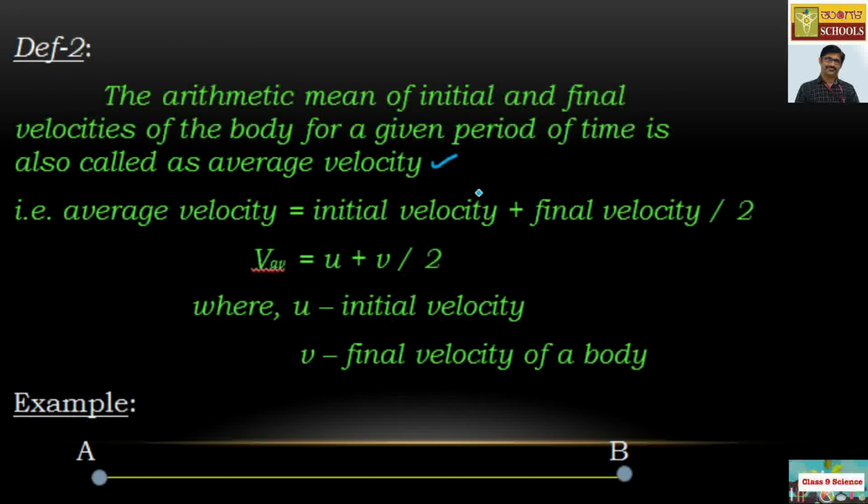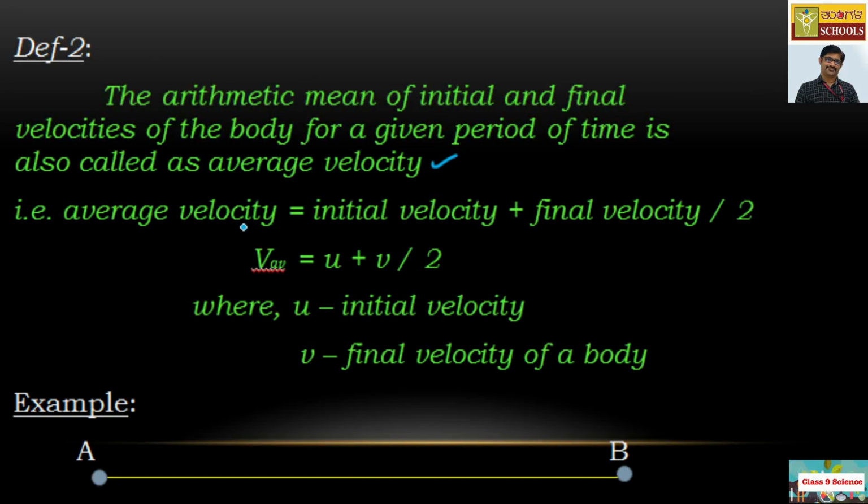Initially it is moving with some speed or velocity, which you note down and take as the initial velocity U. Later it gains some more velocity, which you take as the final velocity V. Hence, for a given period of time, average velocity is equal to initial velocity plus final velocity divided by 2.